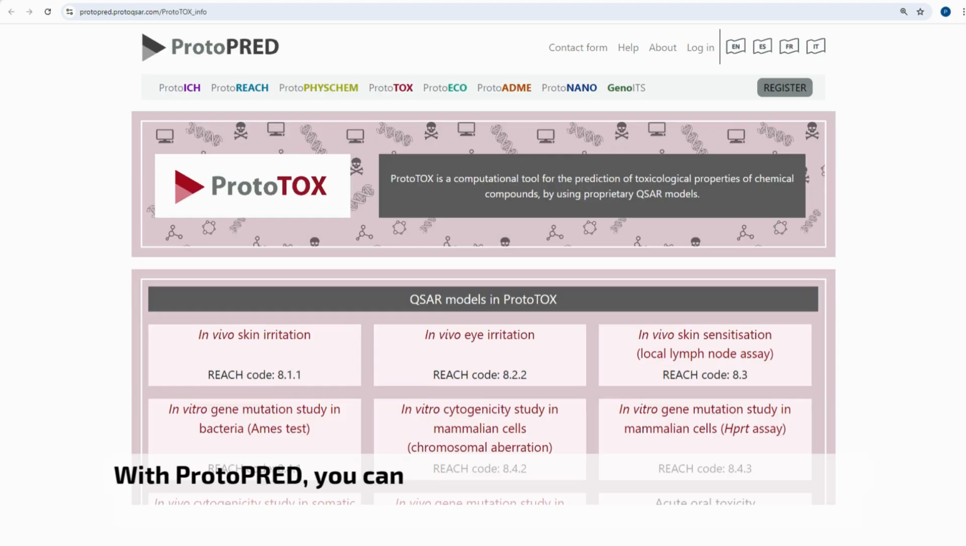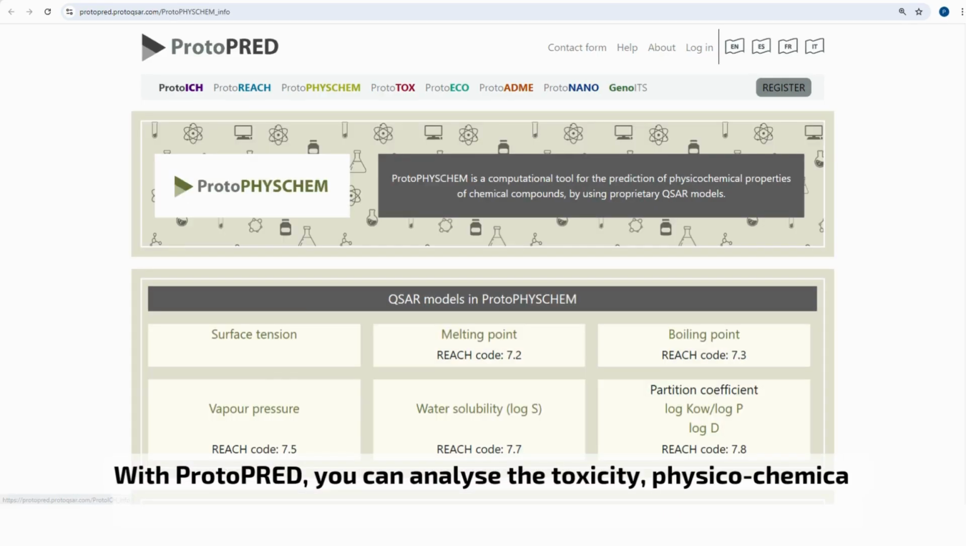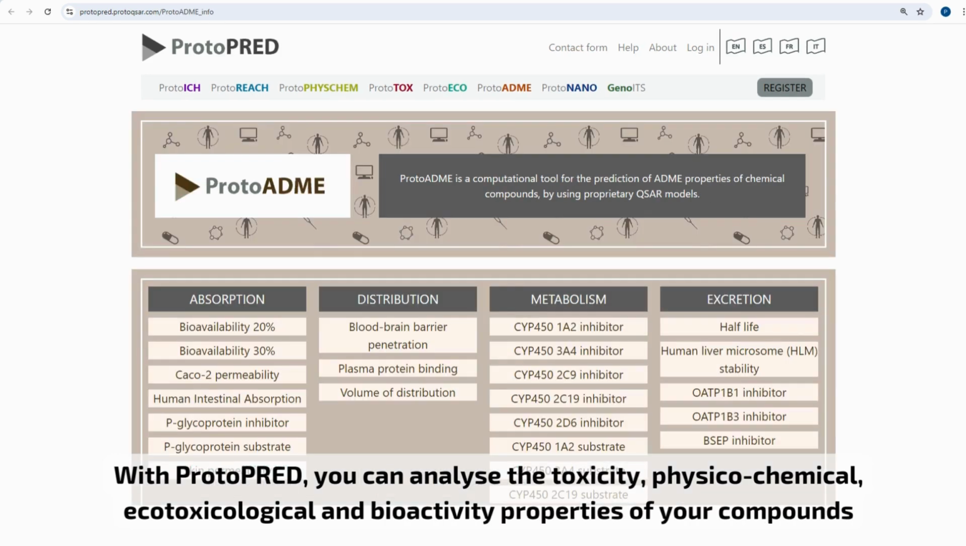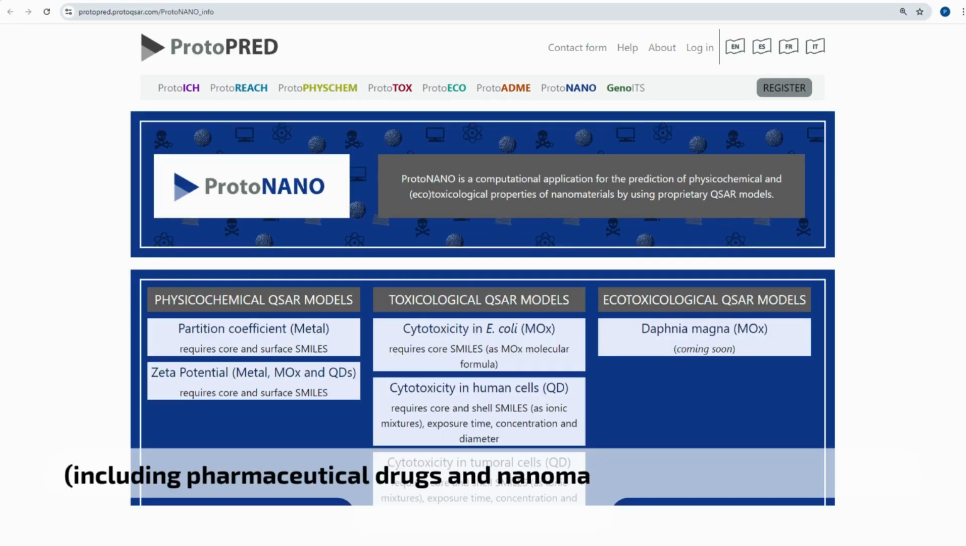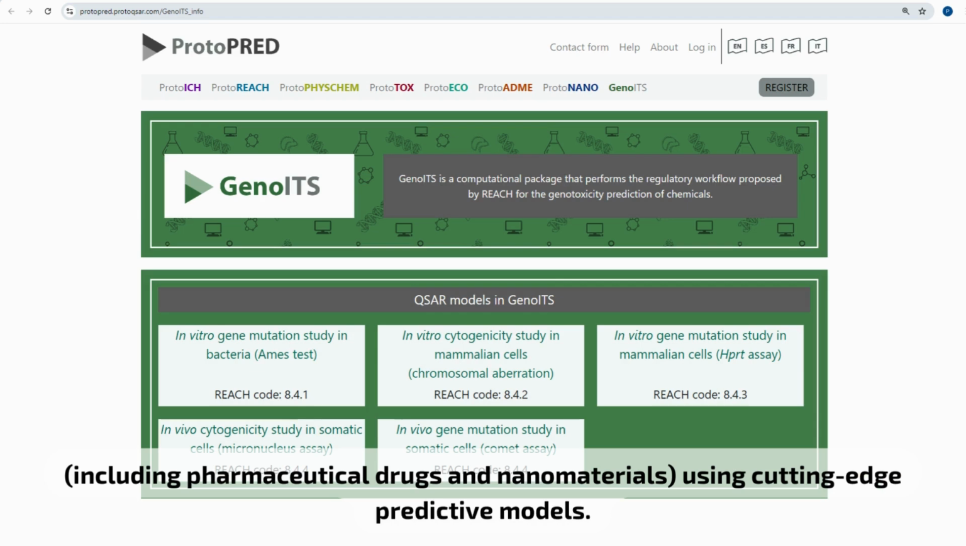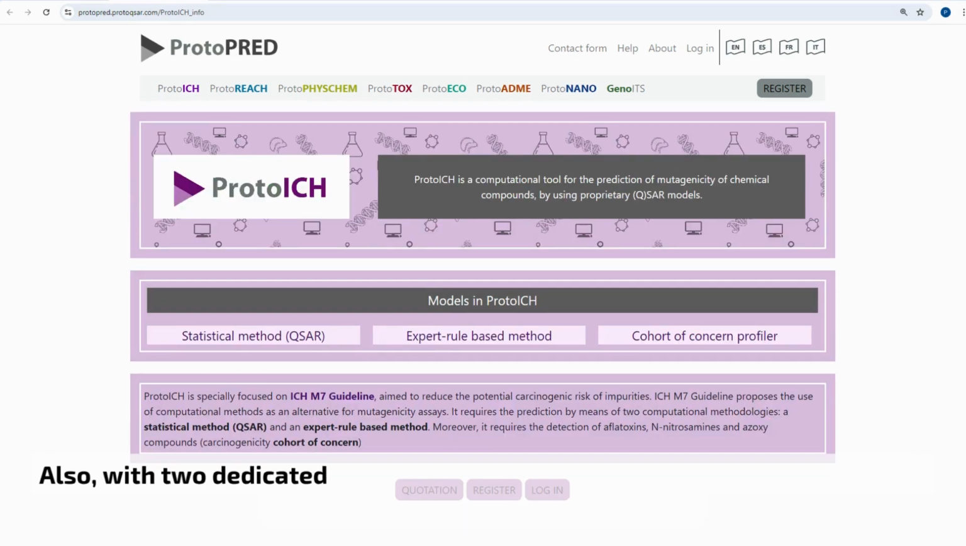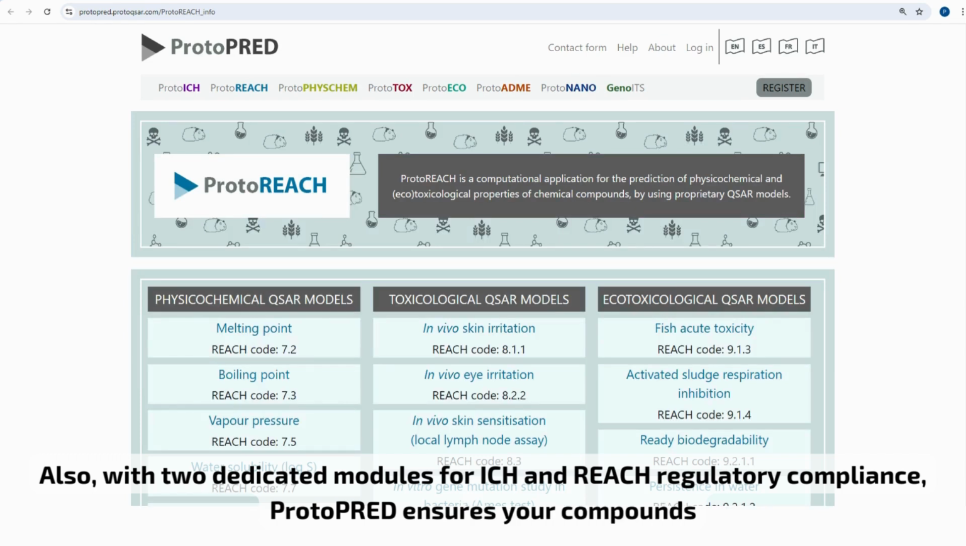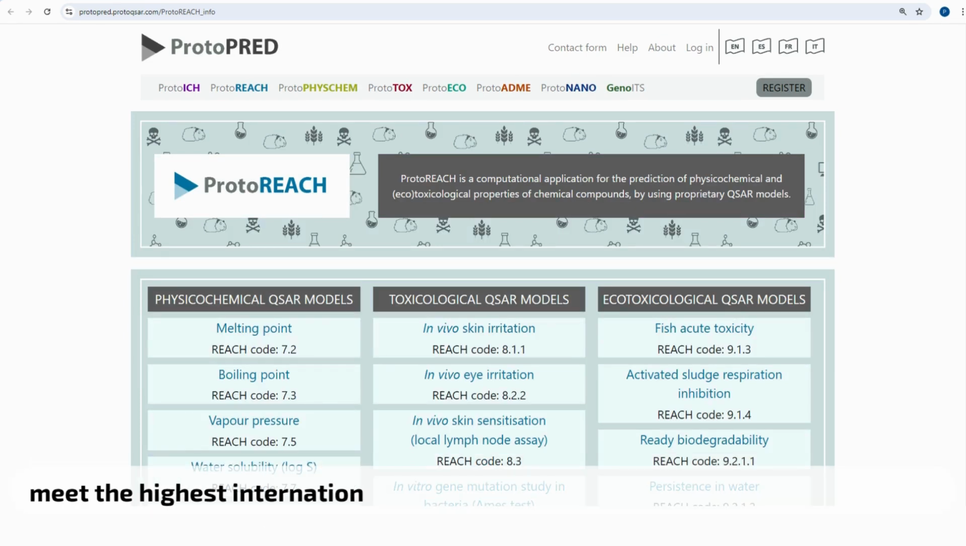With ProtoPRED, you can analyze the toxicity, physicochemical, ecotoxicological, and bioactivity properties of your compounds, including pharmaceutical drugs and nanomaterials, using cutting-edge predictive models. Also, with 2 dedicated modules for ICH and REACH regulatory compliance, ProtoPRED ensures your compounds meet the highest international standards, streamlining your path to approval.